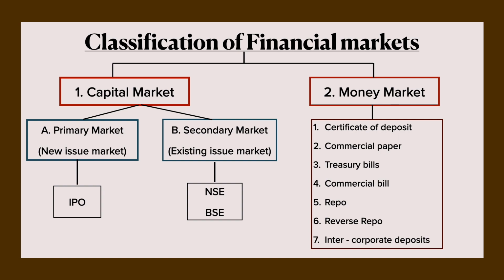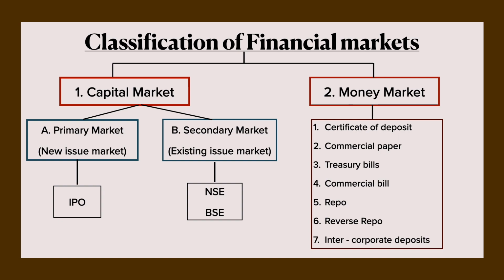Under that, we are going to study 7 different types of money market instruments. First, certificate of deposit, commercial paper, treasury bills, commercial bills, repo, reverse repo, intercorporate deposits. These are the 7 various instruments where companies, businesses, institutions, governments approach for short term capital or working capital.